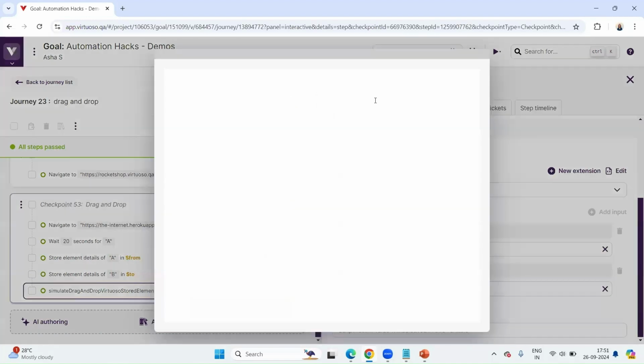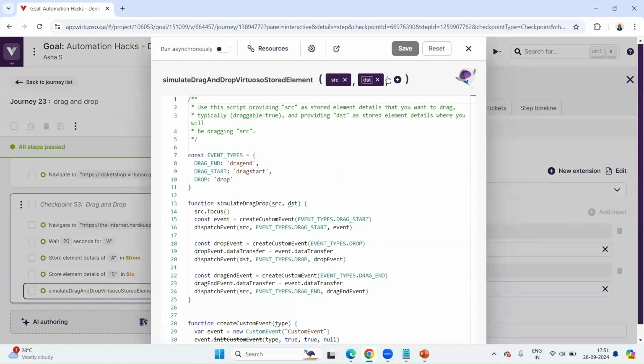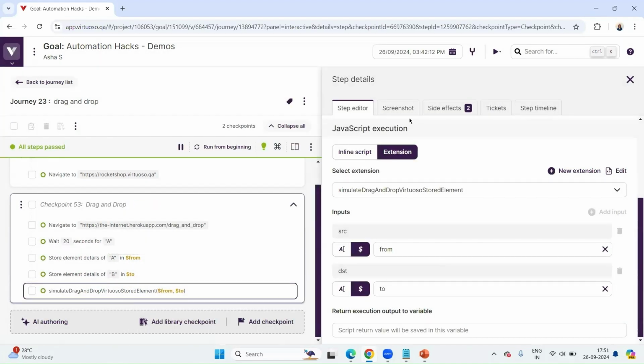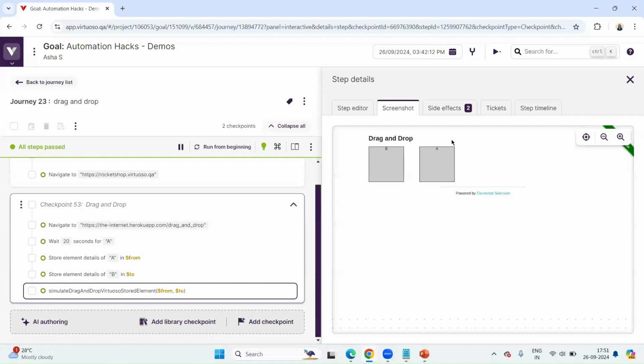So if I quickly open the extension, you can see this is the source and destination, and there's no return we have added. So we have to just store the source and destination value of the property here. And when I do this, you can see in the final screenshot that the drag and drop is successful.